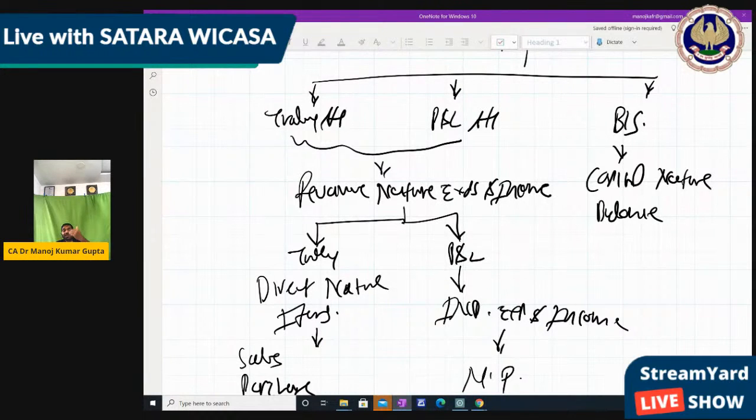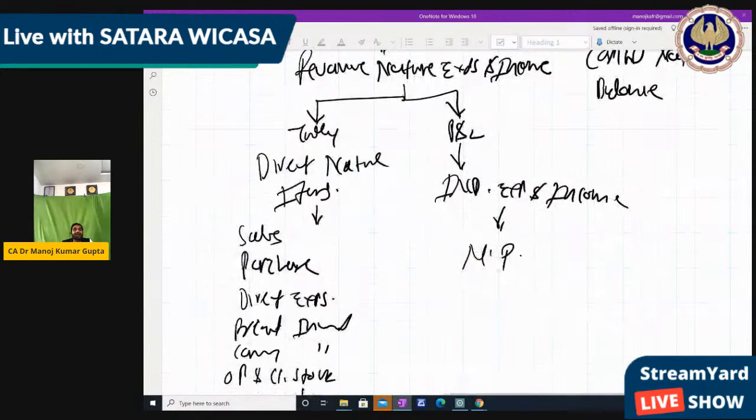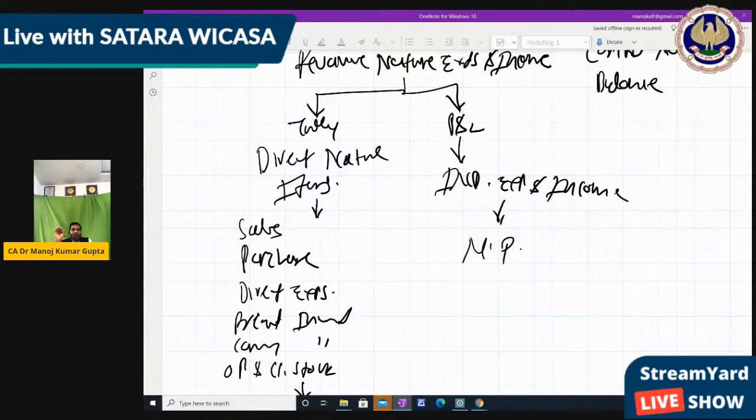Now, in the trading and P&L account, there are direct and indirect nature items. Direct items like sales, purchases, opening stock, carriage inward, or any royalty come in the trading account, which gives the gross profit. Indirect expenses or income, like salary and rent, which are not directly related to the goods, are transferred to the P&L account, and from the P&L we get the net profit.